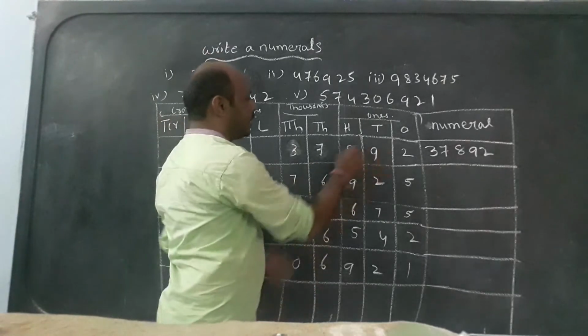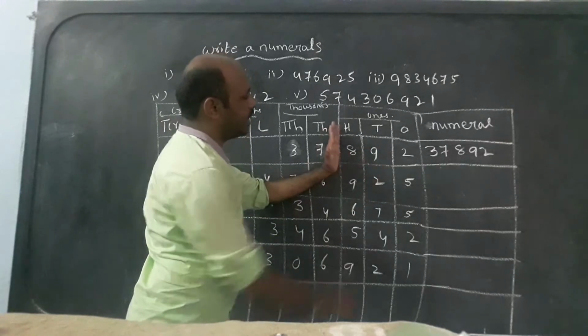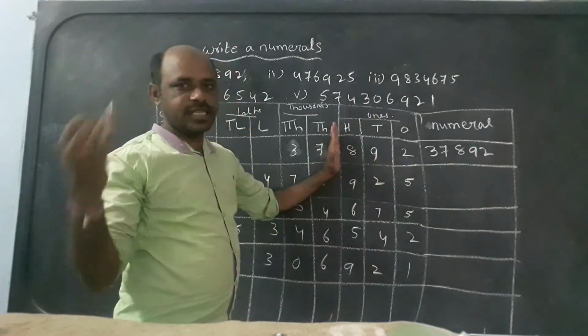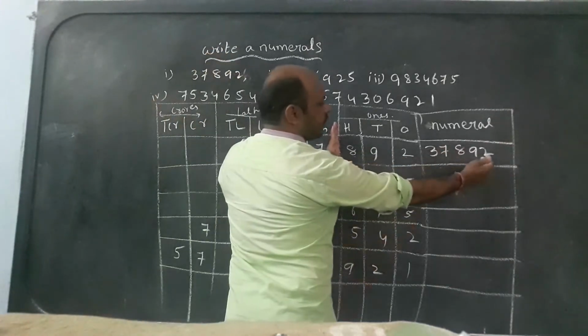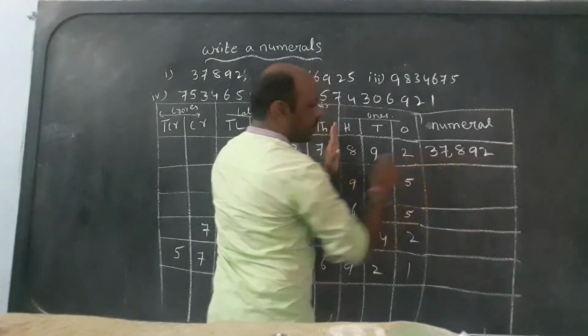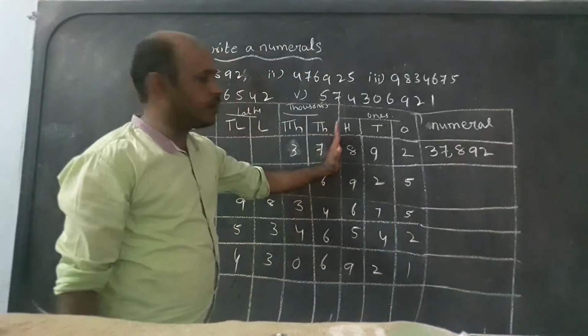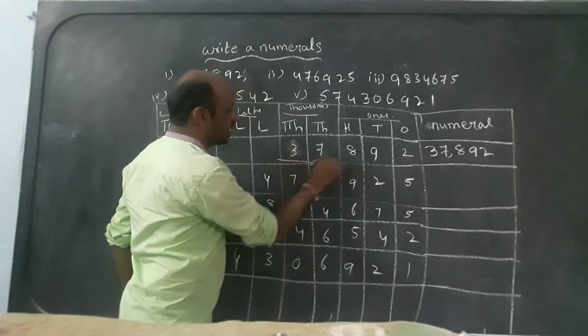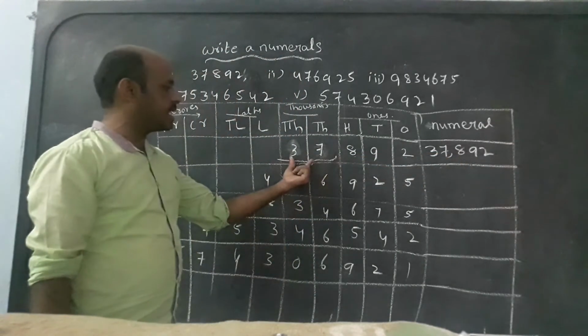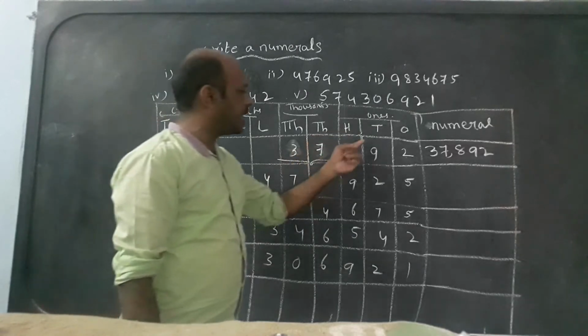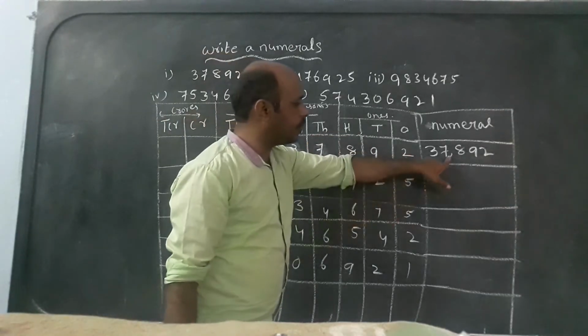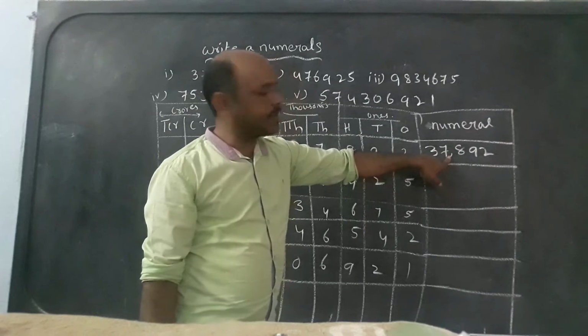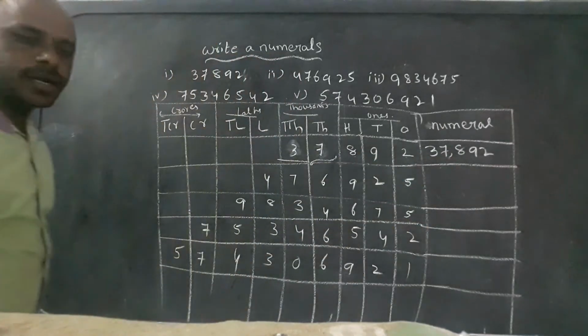See, up to here is the ones place. Count from right to left: 1, 2, 3 digits are in the ones place. Before that, is there a number? No, nothing, so leave it. Then 3, 7, 37 in the thousands period. So it is 37,892. A comma means we divide according to the period.